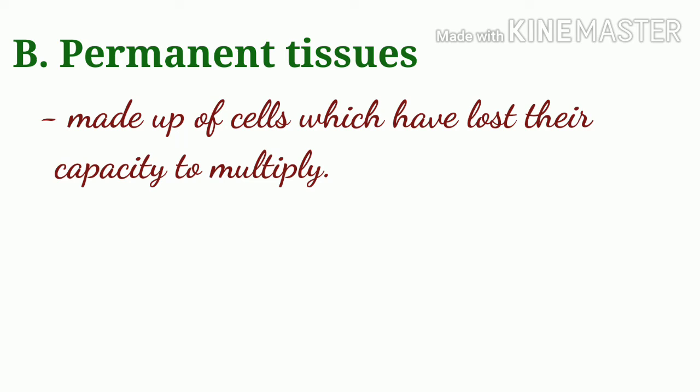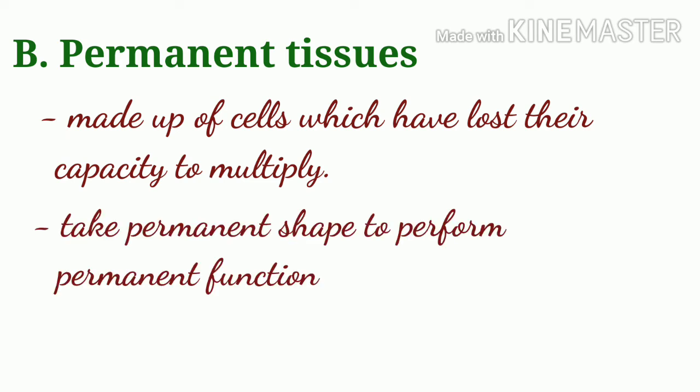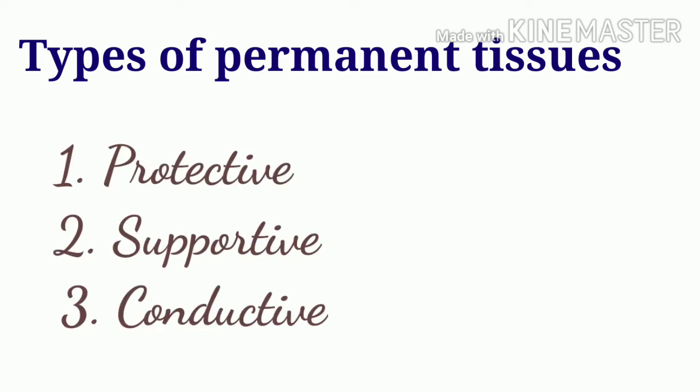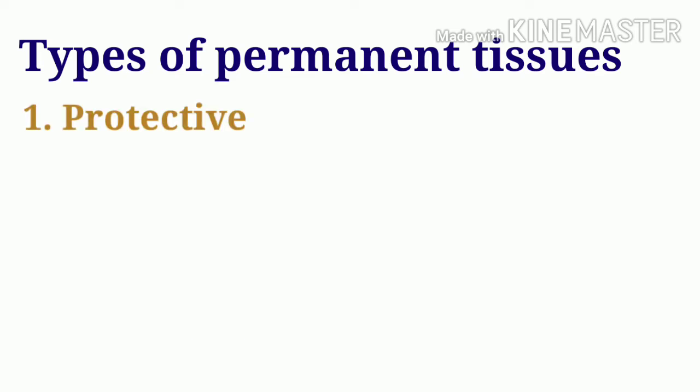The second type of plant tissues are permanent tissues. They are made up of cells which have lost their ability to multiply. They take a permanent shape to perform some permanent function. They may be living or dead. According to the functions performed, the permanent tissues are of three types. They are protective, supportive, and conductive.